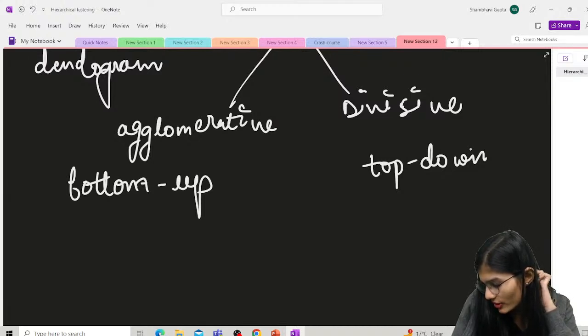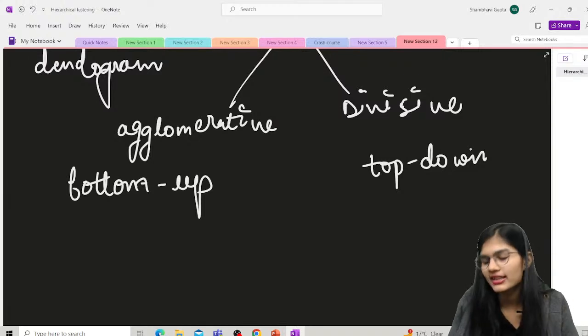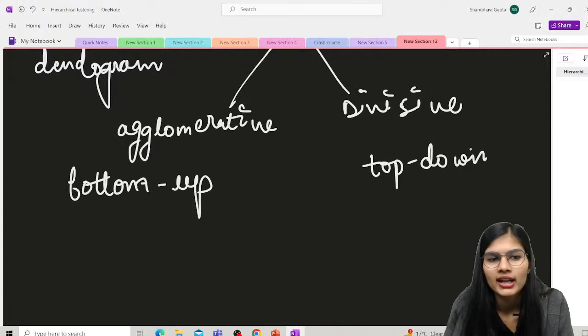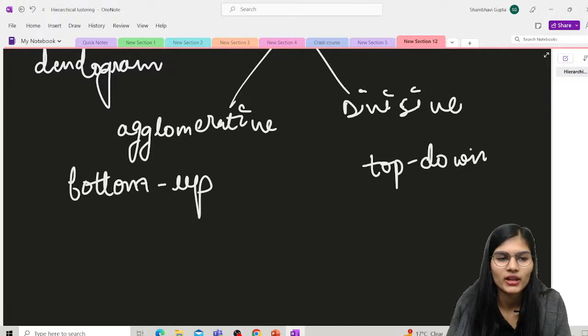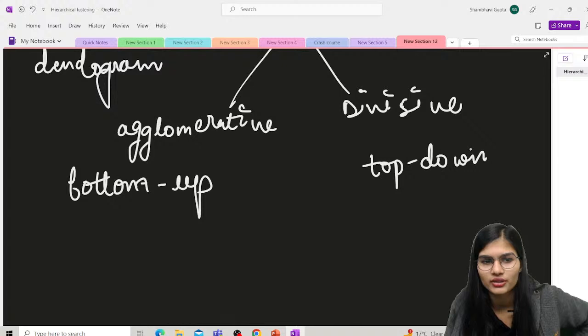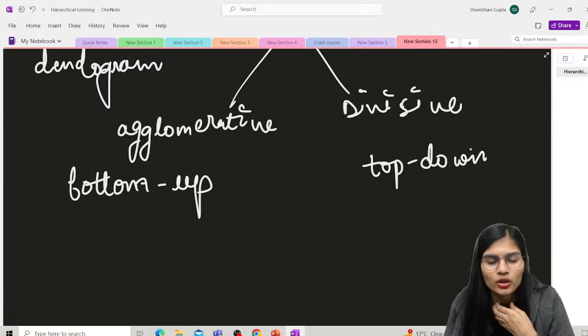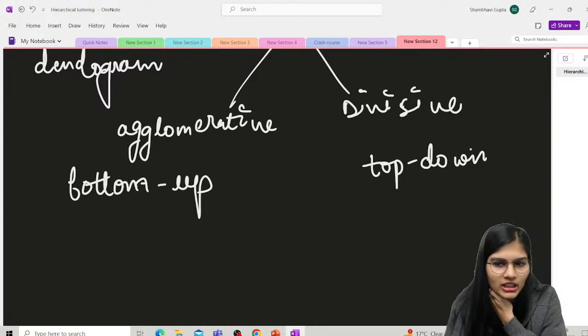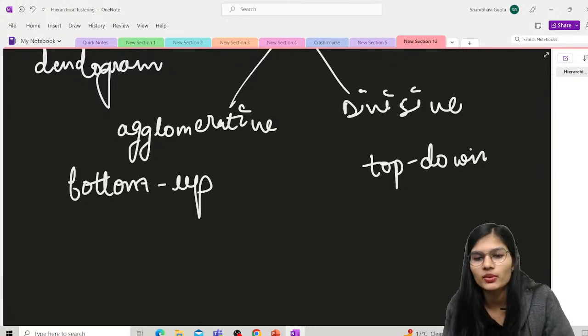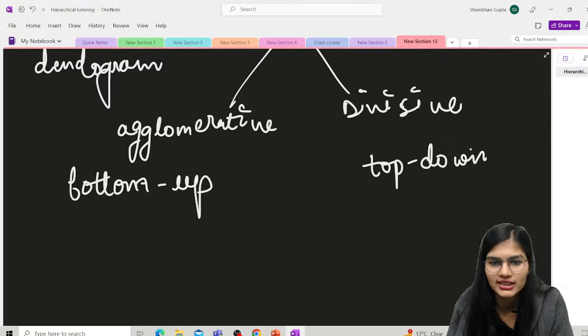Talking about an example, let's say I have a data set and I have to apply hierarchical clustering to it. It will help me take each data point as a single cluster at the very beginning.